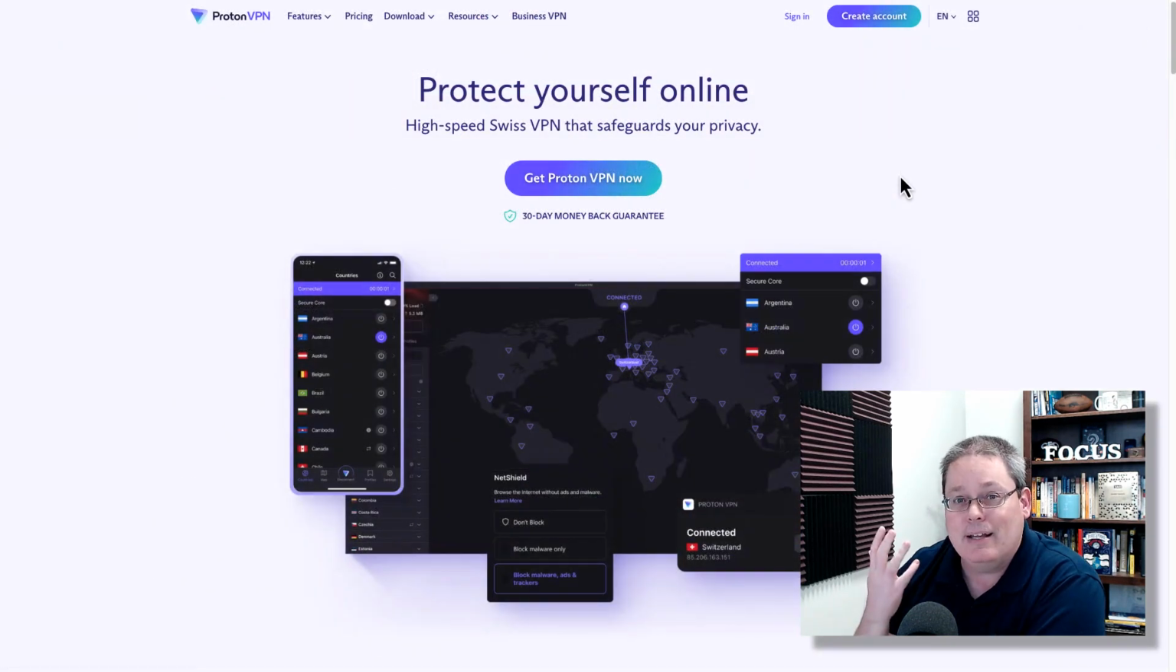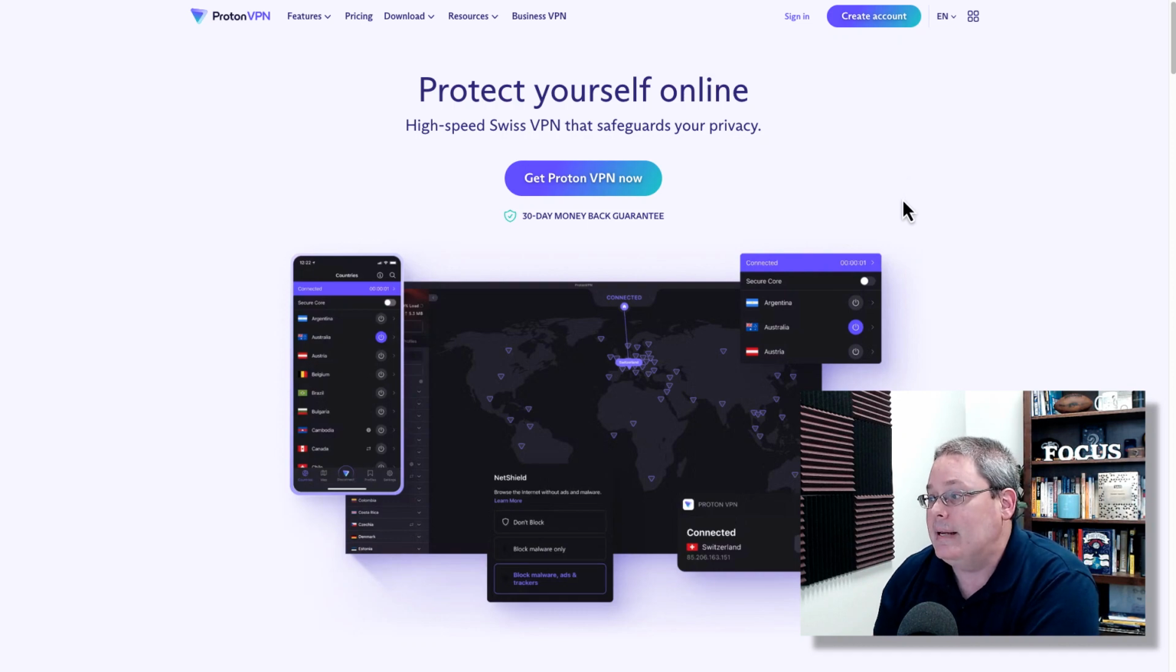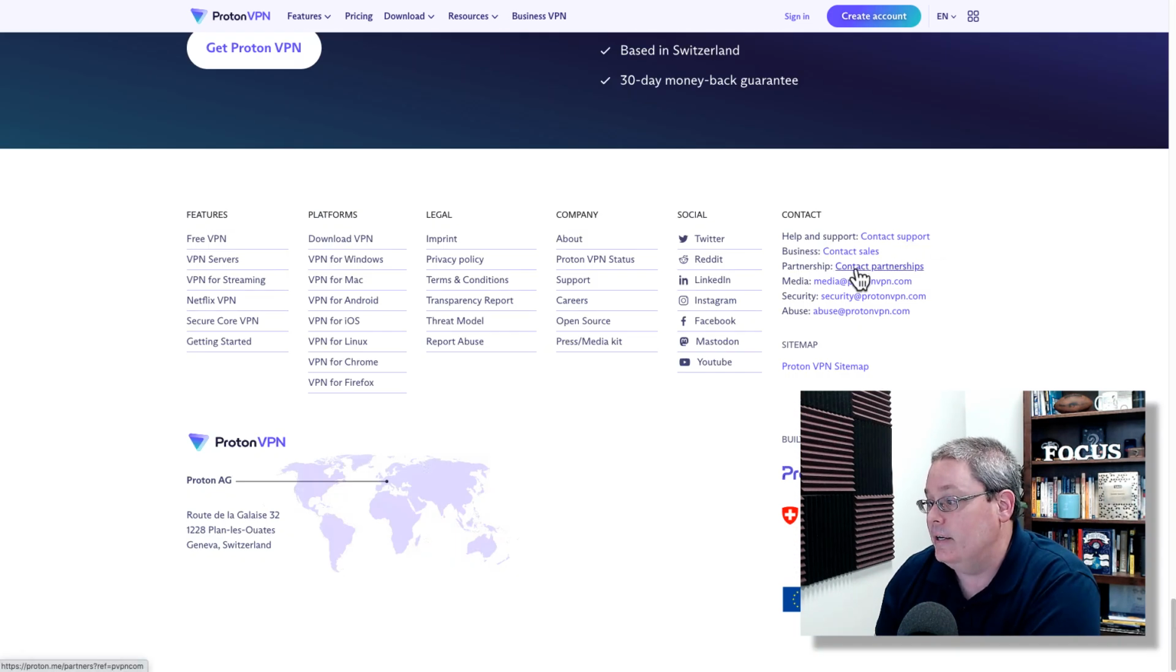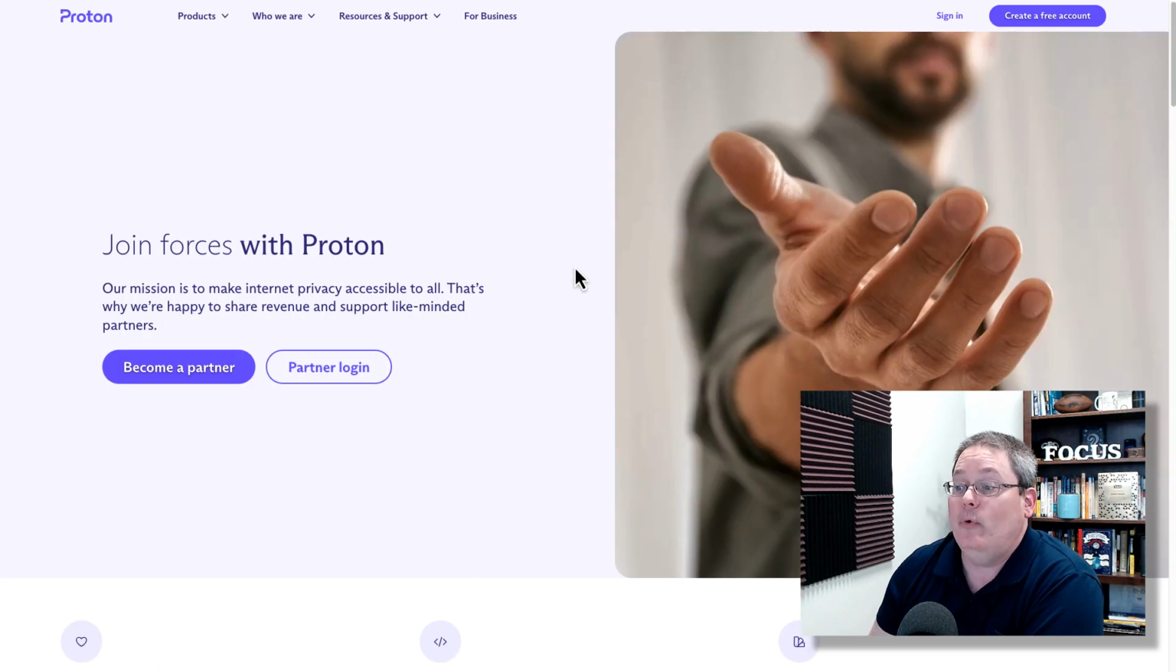Now, when you go over to check out this as an offer, you will be making content on this. If you scroll down towards the bottom of the page, you can see it's called Partnership, Contact Partnerships. Join forces with Proton. Our mission is to make internet privacy accessible to all. That's why we're happy to share revenue and support like-minded partners. Become a partner.